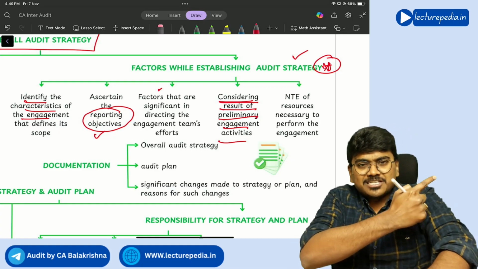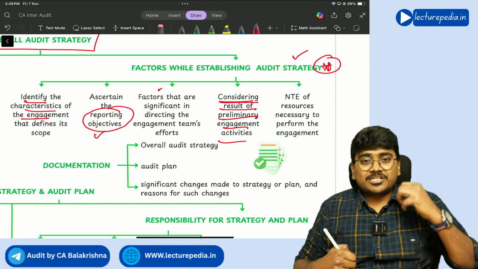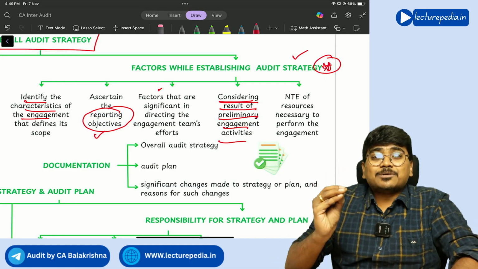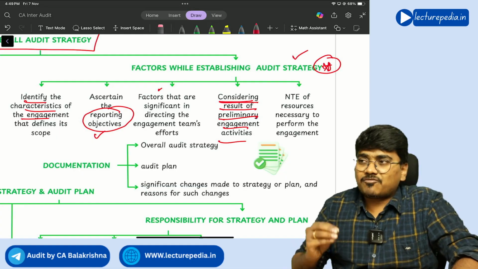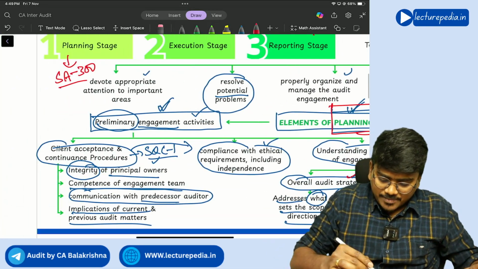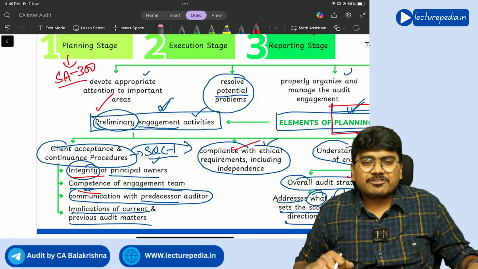Preliminary engagement activities, just now I told you, as per SA 210 preconditions, and also as per quality control, the client acceptance and continuance procedures you will perform, verifying the integrity. If you remember, just here itself we have discussed preliminary engagement activities: integrity, competence, compliance with ethical requirements, right?